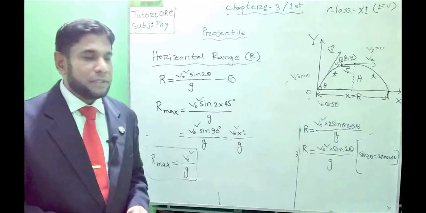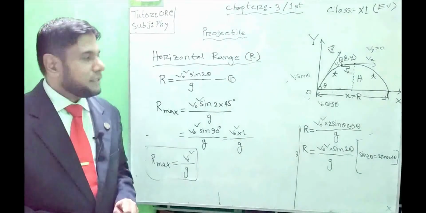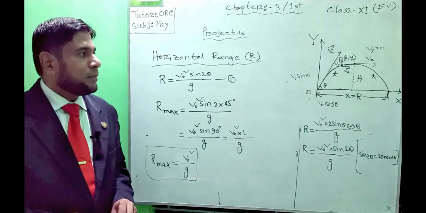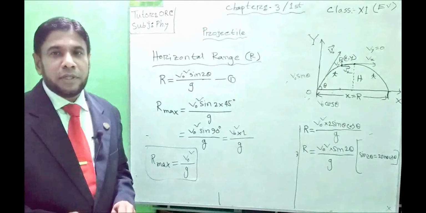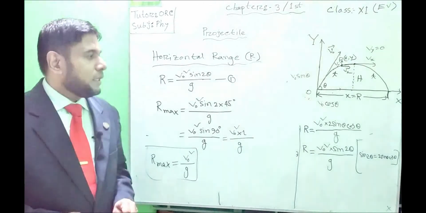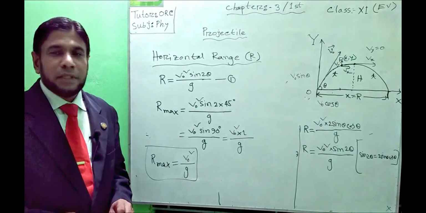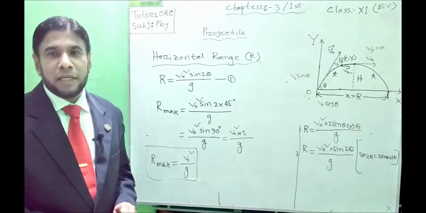These are very important. You must remember them and practice more mathematical problems from these equations, and it will help you prepare yourself as a perfect competitor for both the SSC final exam and the admission.